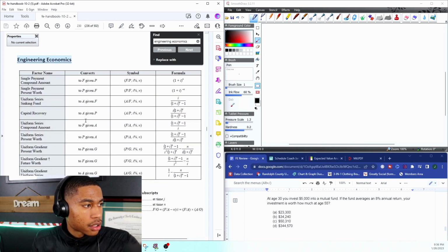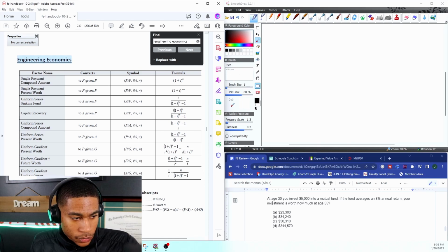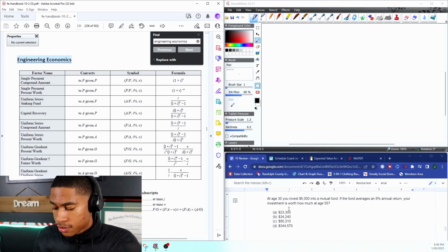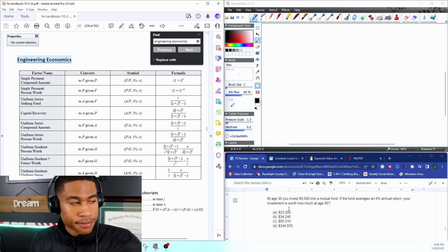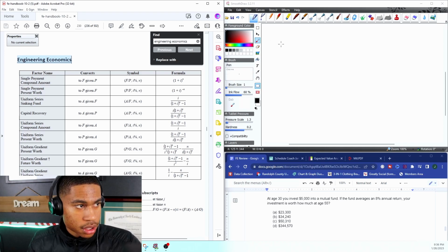All right, so the question is asking, at age 30, your investment is worth how much at age 55. With these, I like to write out my givens and use the tables as they should be. Please bear with me on my handwriting.